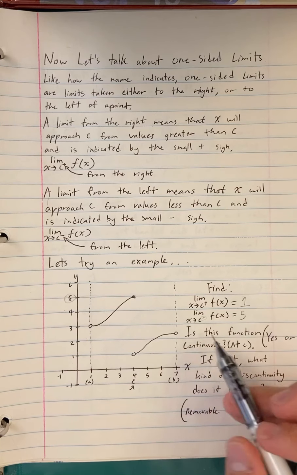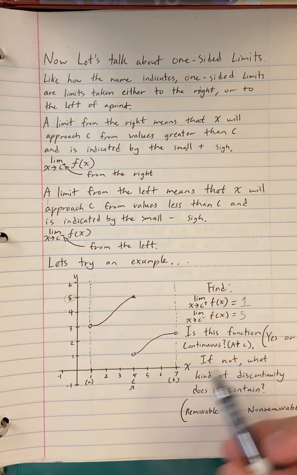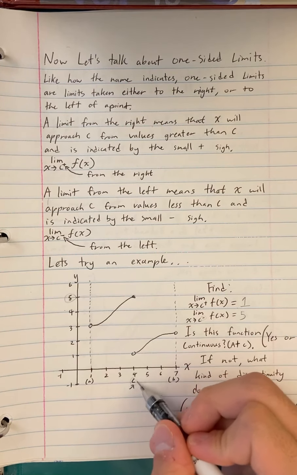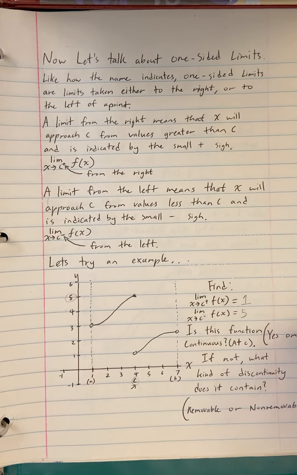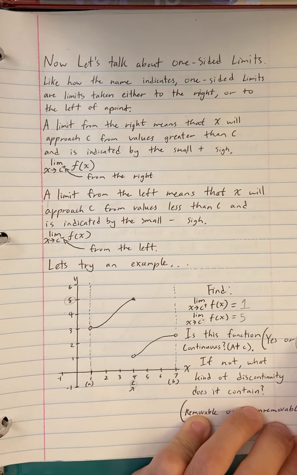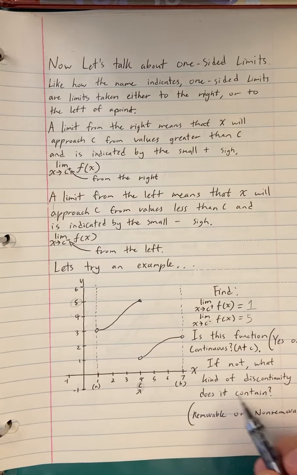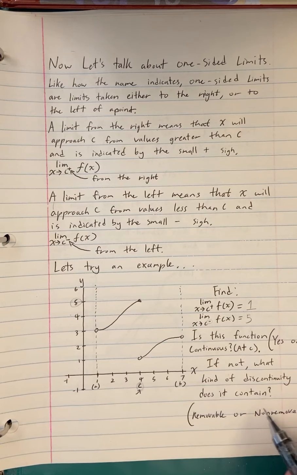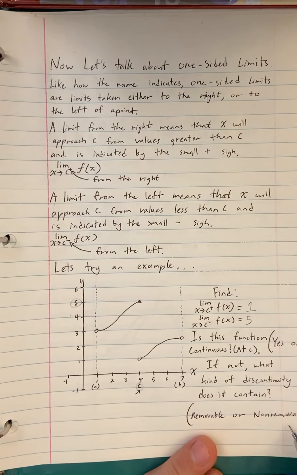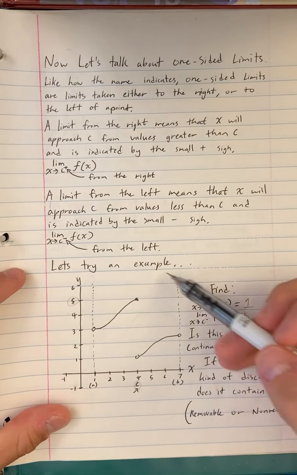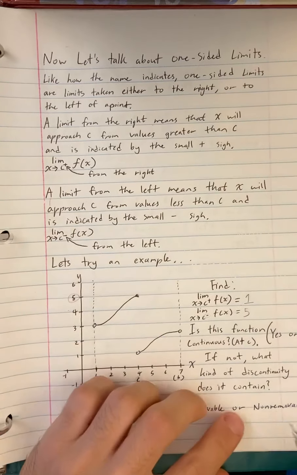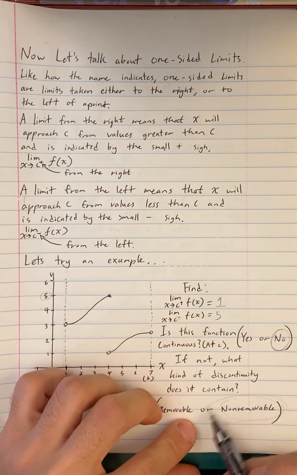And to answer this question, is the function continuous at c? Well, in this case, c is at 4, and since the limit as x approaches c of f of x does not exist, this cannot be continuous, so no. If not, what kind of discontinuity does this contain? Removable or non-removable? Since you can't define f of c to make this graph continuous, this contains a non-removable discontinuity.